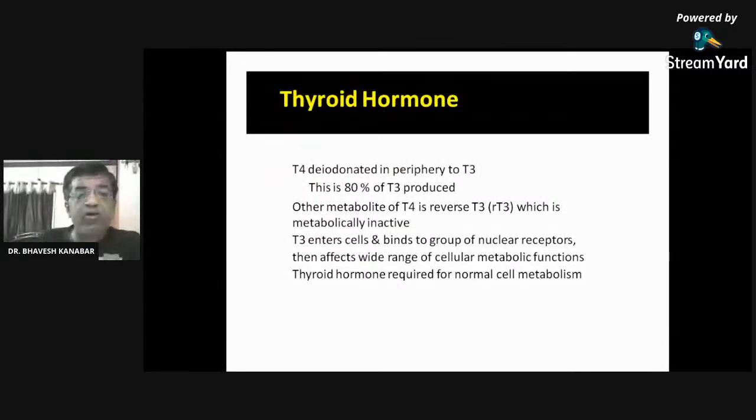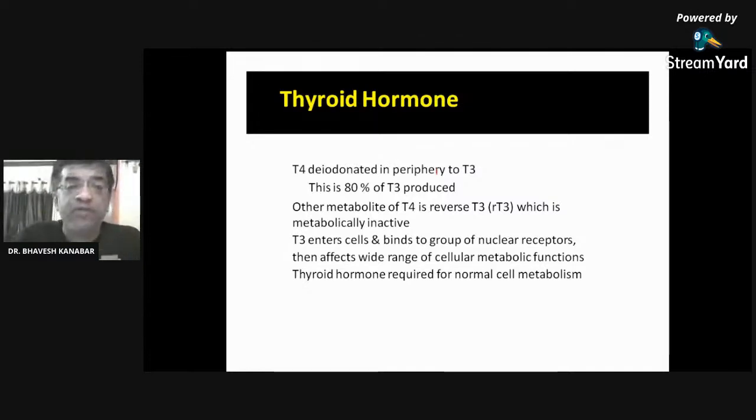T4 is deiodinated in the periphery to form T3. Now this is important to understand. As we have seen, T4 is 15 times more than T3, but the major active hormone is T3, not T4. So what happens in the periphery, in our body, is that T4 is converted to T3.